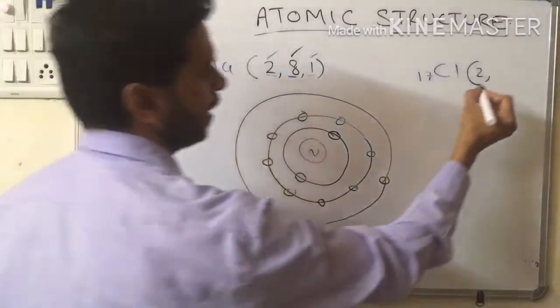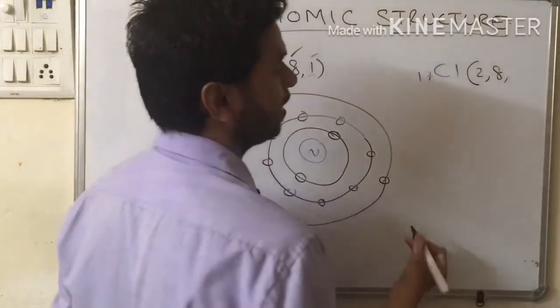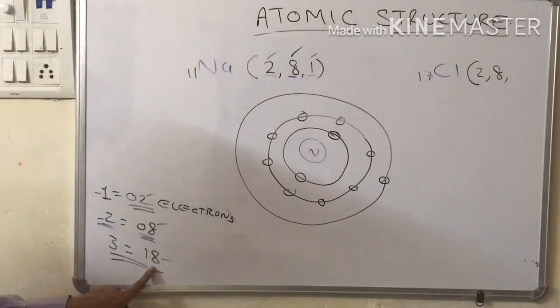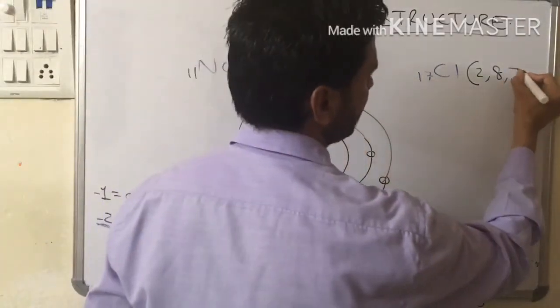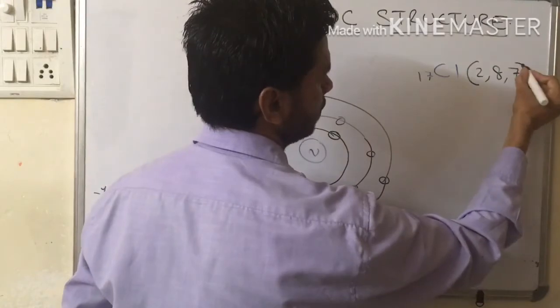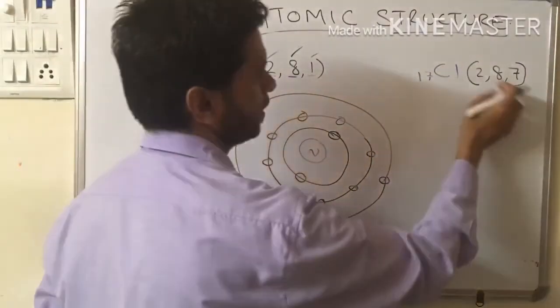Then the second orbit, 8. 8 plus 2 is equal to 10. Still 7 are remaining. What is the holding capacity of the third one? It has 18. So yes, we can take 7 electrons. So we have taken 7 electrons in the third or outermost shell.